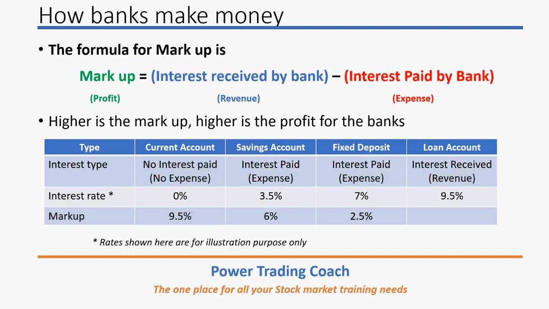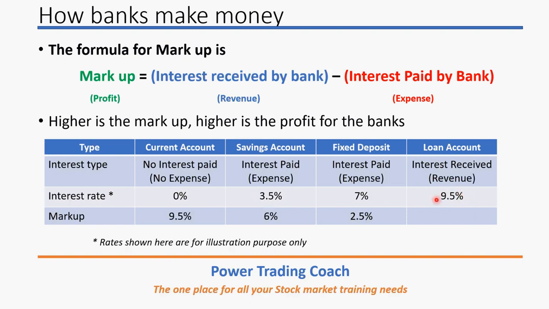Let us take an example. The rates shown here on the slide are not the real rates. They are used for illustration purposes only. These rates will be changing, so always check the latest rates at that time. But for illustration, let us assume the loan account has a 9.5% interest rate.